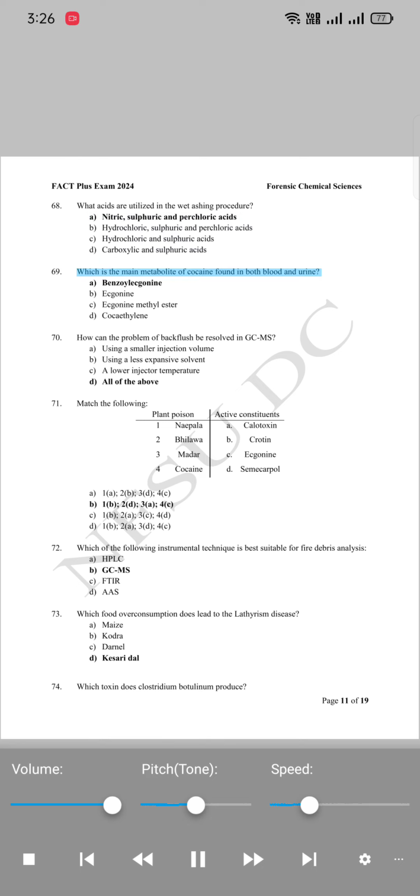69. Which is the main metabolite of cocaine found in both blood and urine? A. Benzoylecgonine. B. Ecgonine. C. Ecgonine methyl ester. D. Cocaethylene.